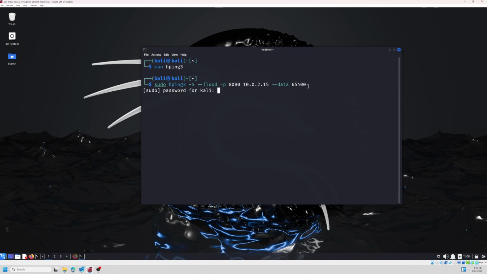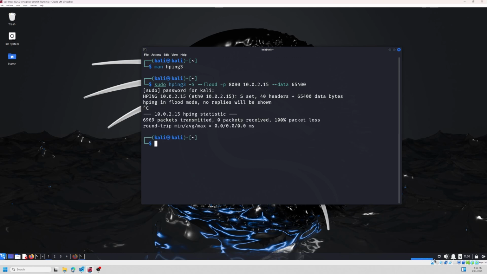It's asking for the password because I'm using the sudo command. And if you look at the server diagram at the bottom of my screen, you can see that it's now going up. The CPU usage is around 25%. And now let's stop. Now it went down to 0 or 1%. Now you see the result of this attack. In a couple of seconds, we sent around 7,000 packets. And this is just a simple, normal DoS attack.